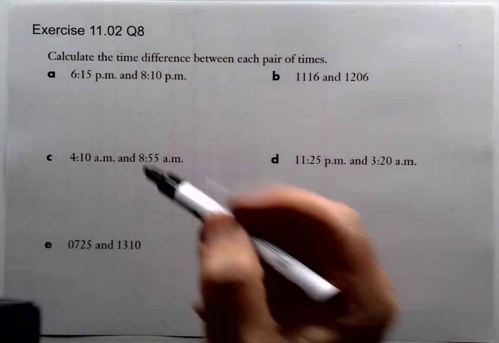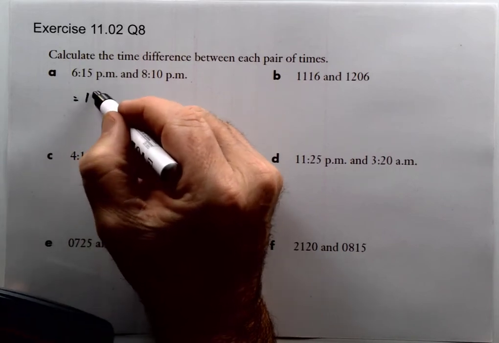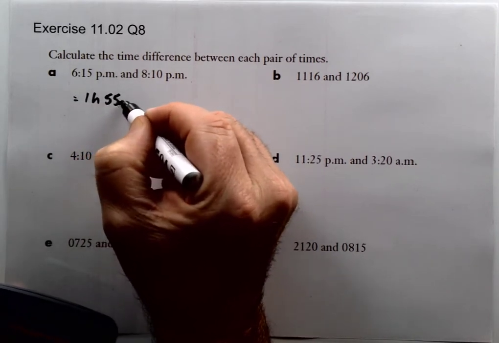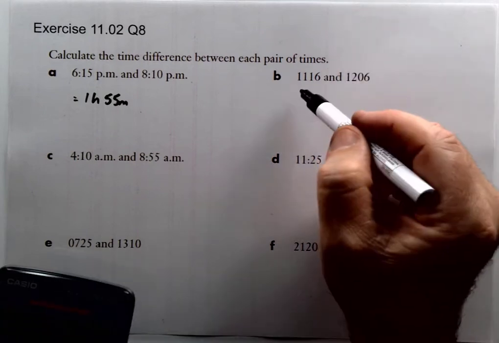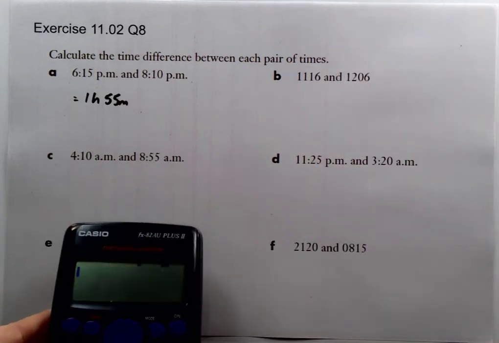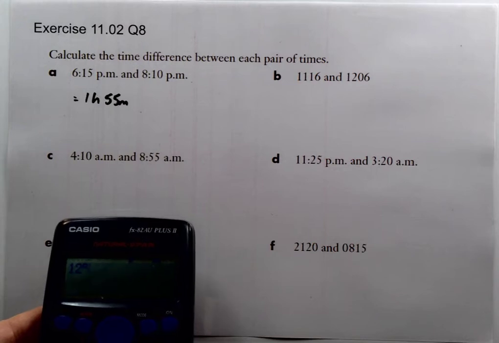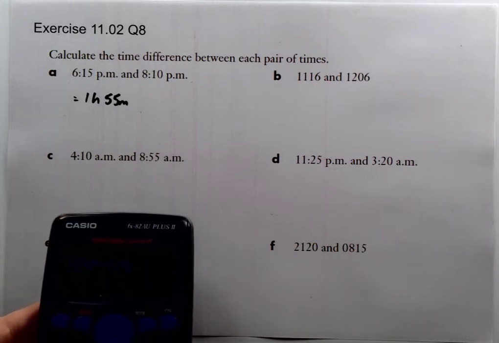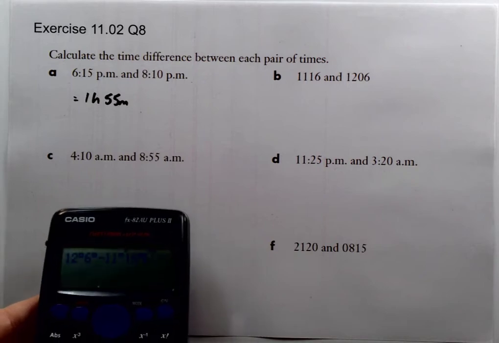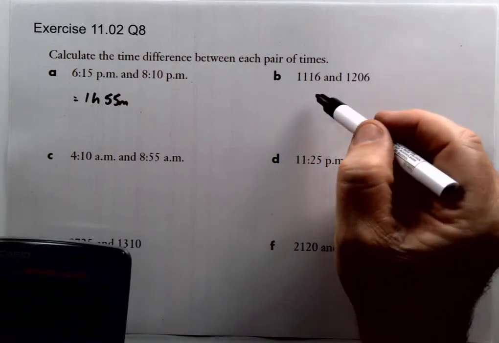That's going to give us an hour 55. Okay, here we can just go 12. So basically we're going to enter that as 12 degrees 6 minutes. We're going to minus 11 degrees 16 minutes. Press equals, so we're going to get 50 minutes.